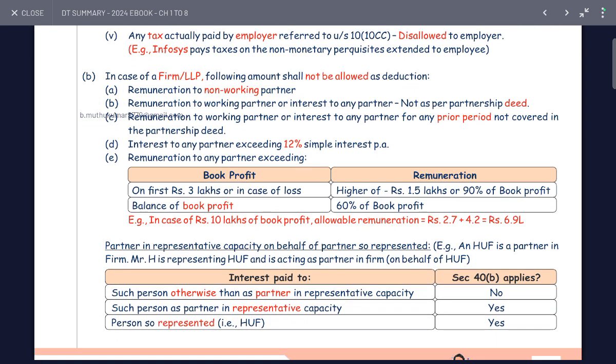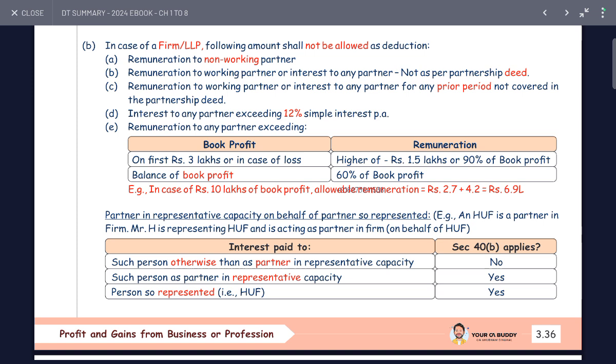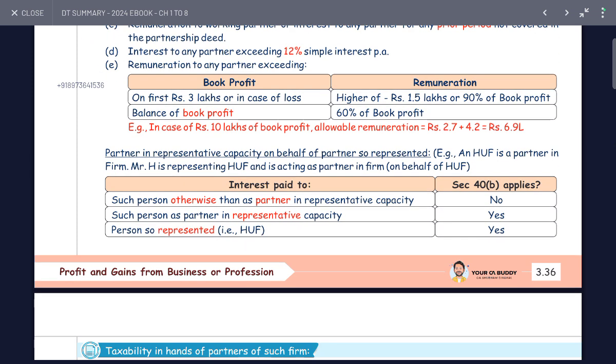Interest to any partner exceeding 12% per annum is not allowed. Remuneration to any working partner in excess of the limit on book profit is not allowed: on the first 3 lakhs of book profit or in case of loss, 90% of book profit or 2.5 lakhs, and on the balance of book profit, 60% of book profit. In the case of 10 lakhs of book profit, allowed remuneration is 2.4 lakhs.